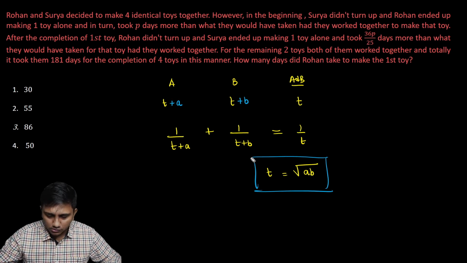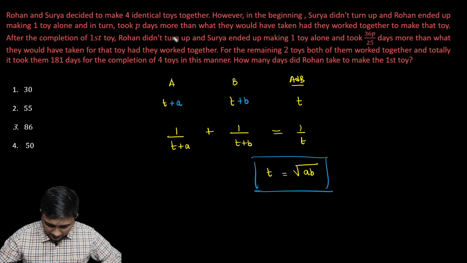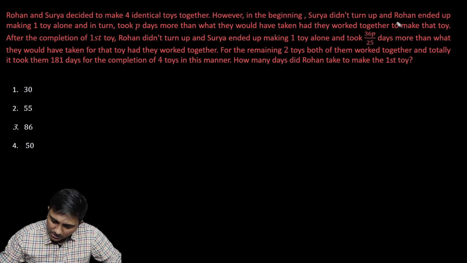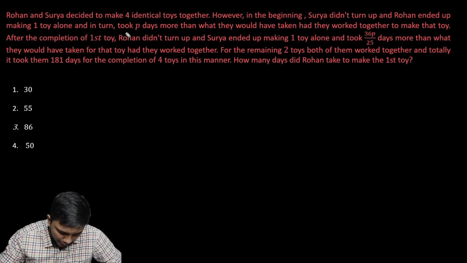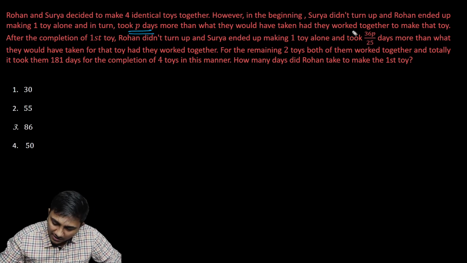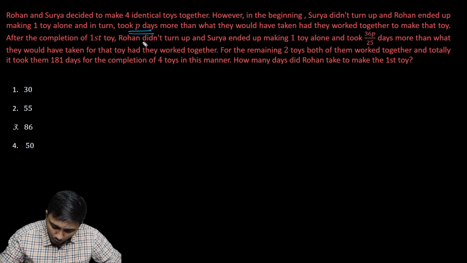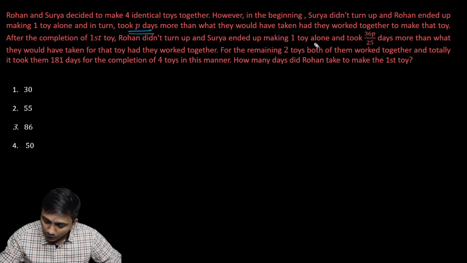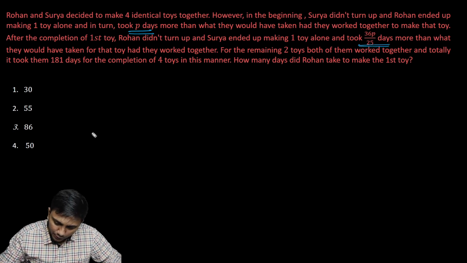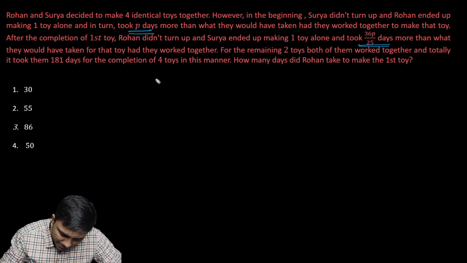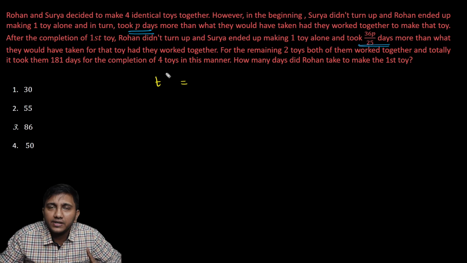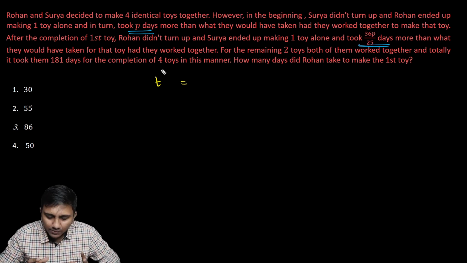Okay, now I'm going to apply this concept because the question is testing exactly this. So let's do that. It is given Surya didn't turn up and Rohan ended up making 1 toy alone, and he took, okay, the value here is P days more than what they would have taken had they worked together. After the completion of first toy, Rohan did not turn up and Surya ended up making 1 toy alone and took 36P by 25 days more than what they would have taken together. So let T be the time that they would have taken together if they had worked on 1 toy. T is the time that together they will take to make 1 toy.